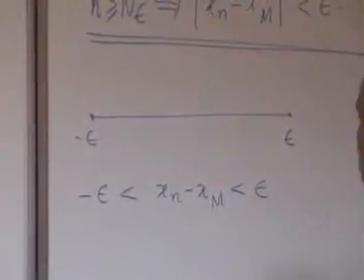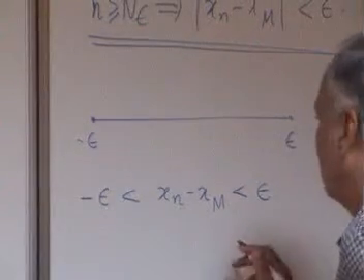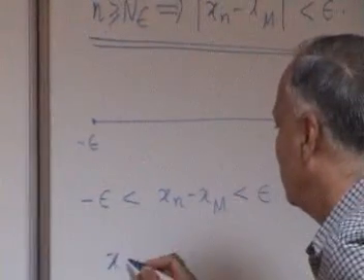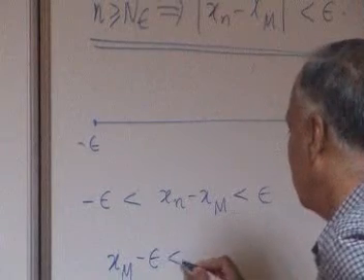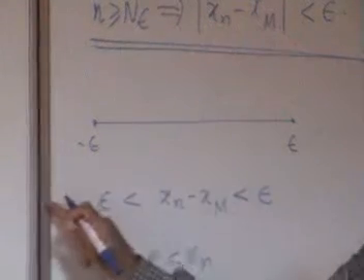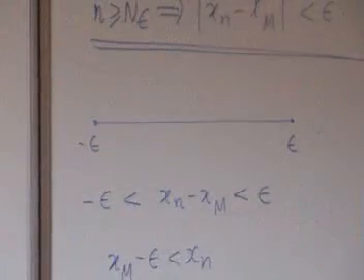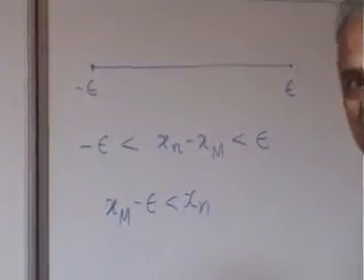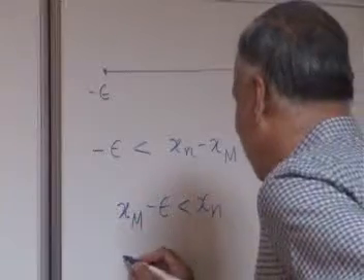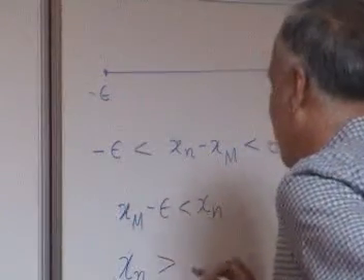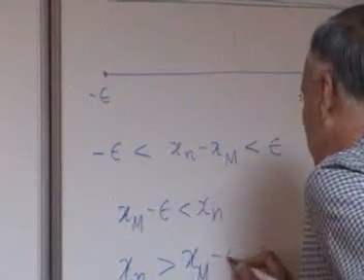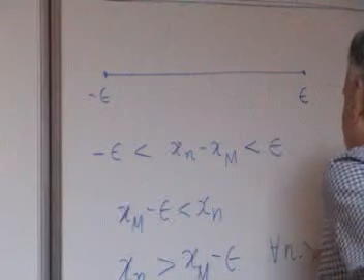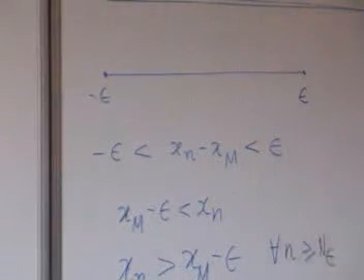Now, what does that say? That says xm minus epsilon is less than xn. I'll take this to this side. I should have said what is my aim, but I am hiding it, but we'll see why. So that says xn is greater than xm minus epsilon for every n greater than or equal to n epsilon.